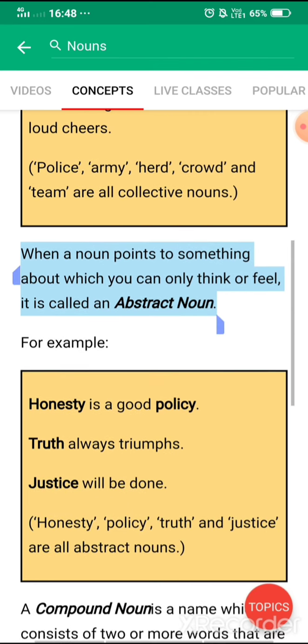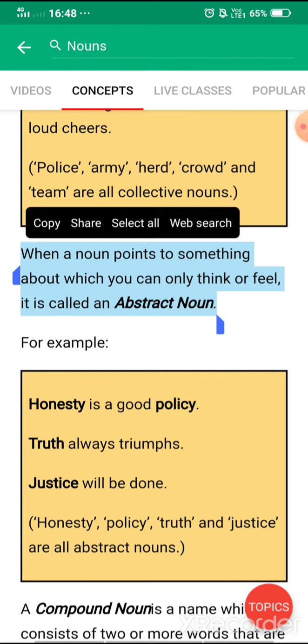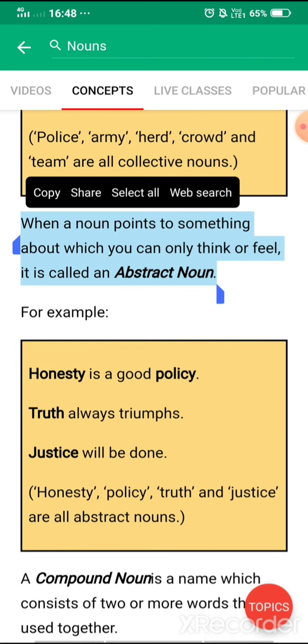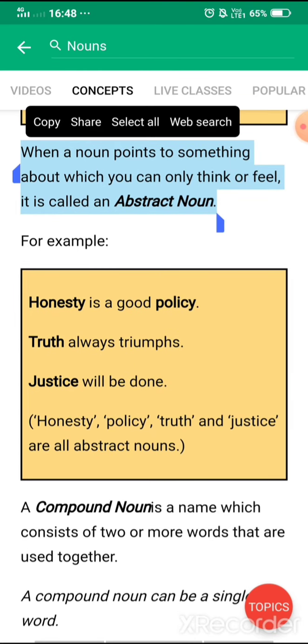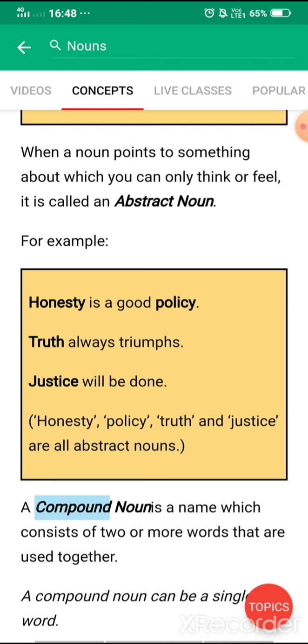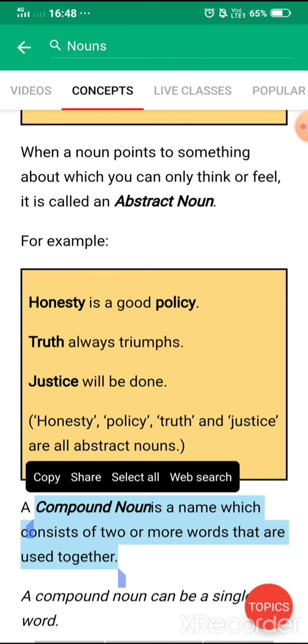Here you can see honesty is the best policy. Honesty is what? Something which is called a feeling. Next is truth, again a kind of feeling. Justice, again a kind of feeling or idea. So that's why these are called abstract nouns. Whatever names we are giving to our feelings are called abstract nouns.